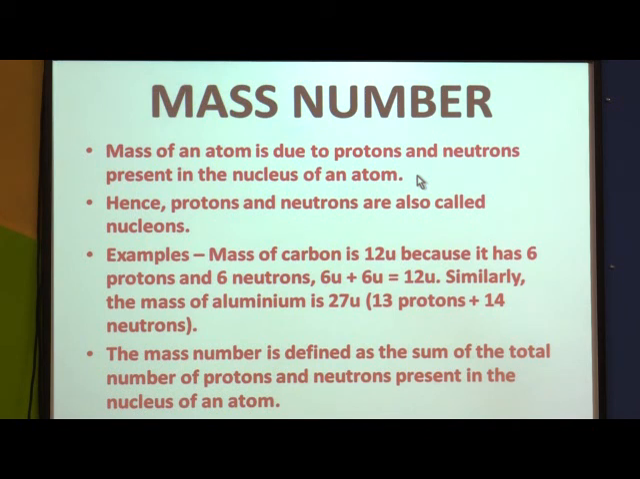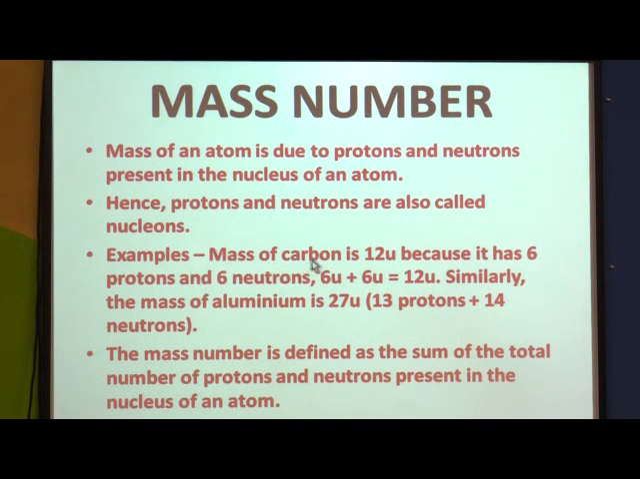So the mass number is nothing but the total number of protons and neutrons present in the nucleus of an atom. Hence protons and neutrons, these two are present in the nucleus, so they are called nucleons. Why are protons and neutrons together called nucleons? Because their location is in the nucleus. Now let us see some examples.